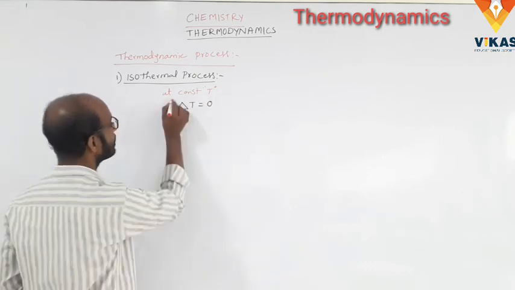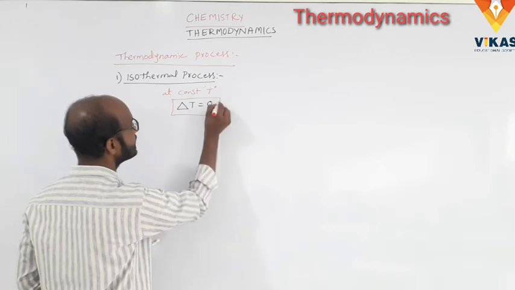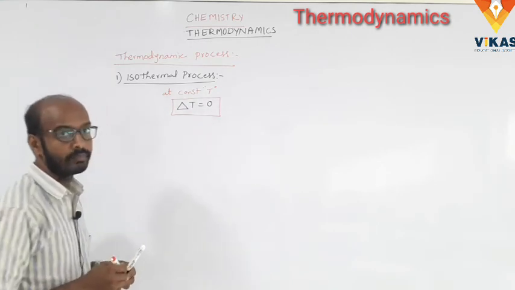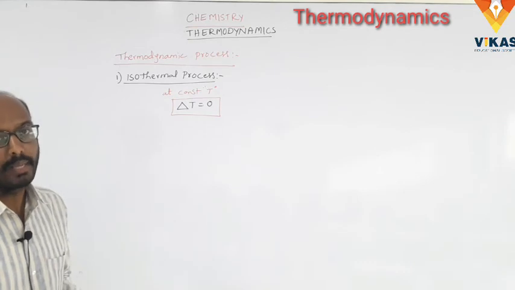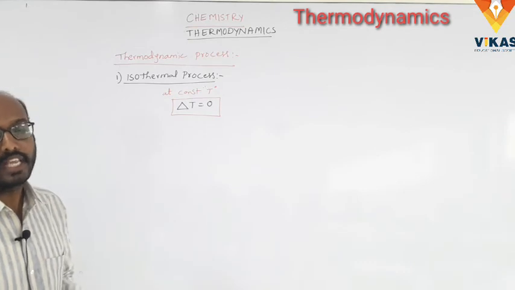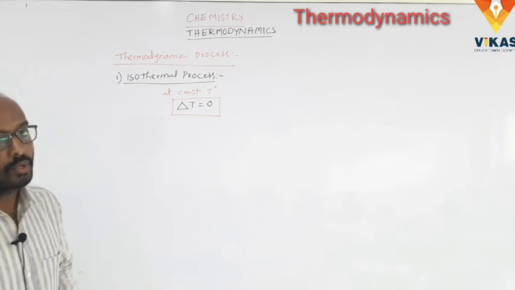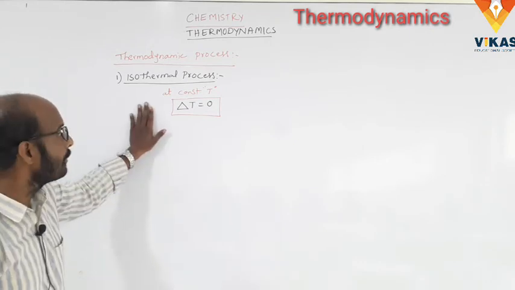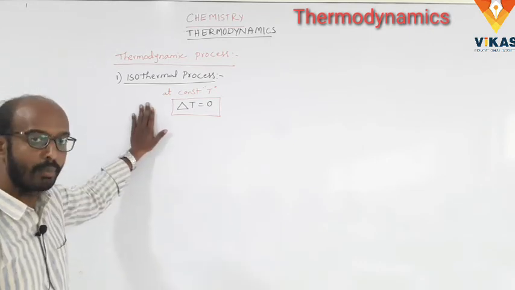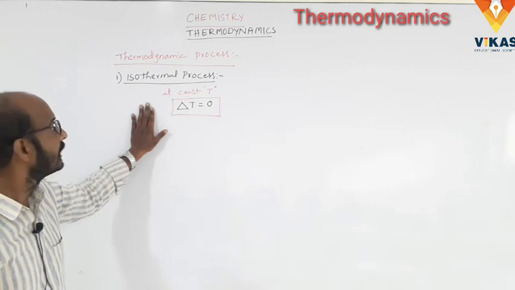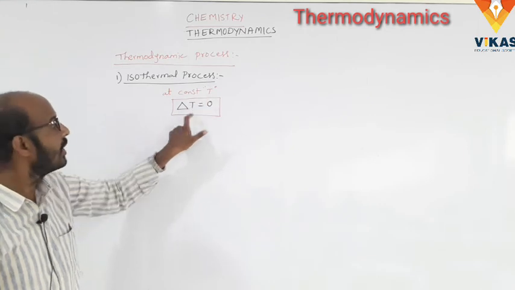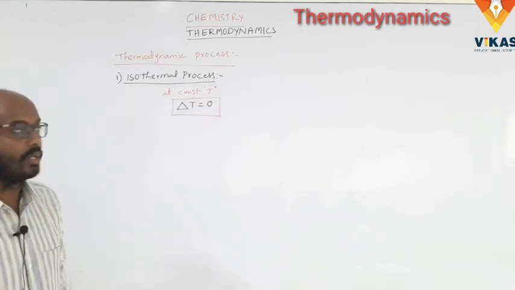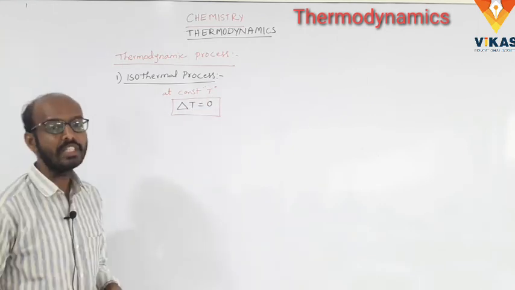So what is meant by isothermal process? The process in which there is no change in the temperature of the system during the total process. The total isothermal process occurs at constant temperature. So delta T is equal to 0. At constant temperature there is no change of the temperature.